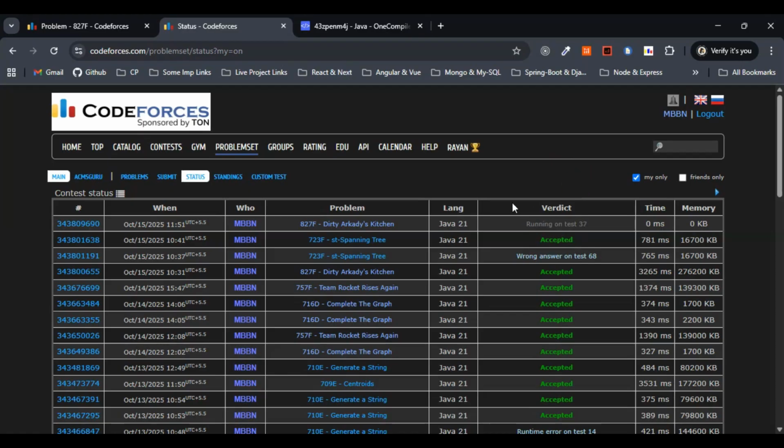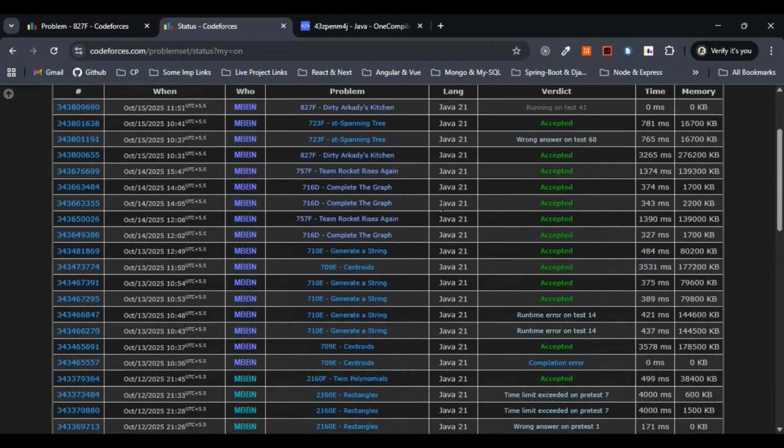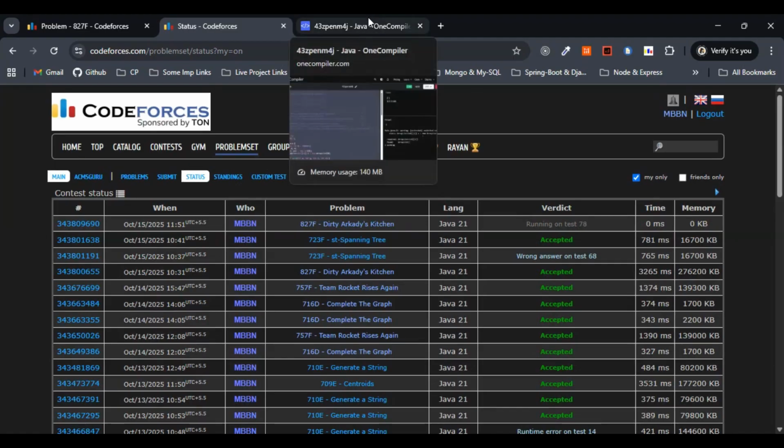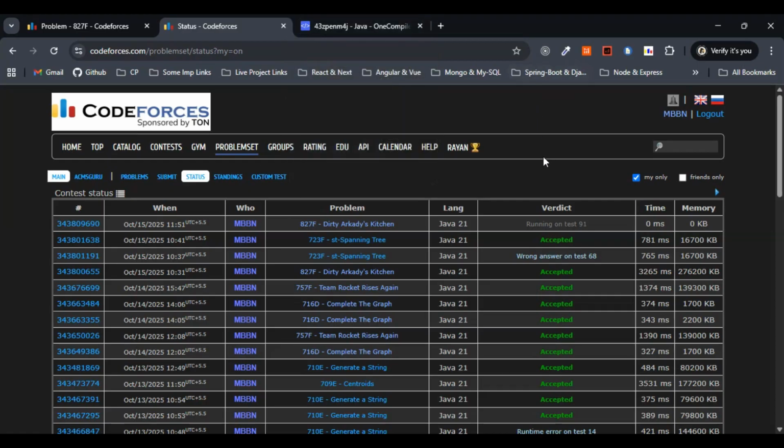Let's wait for some time. Yeah, you can clearly see here in the toast it is showing accepted. The verdict that we got here is accepted, right?